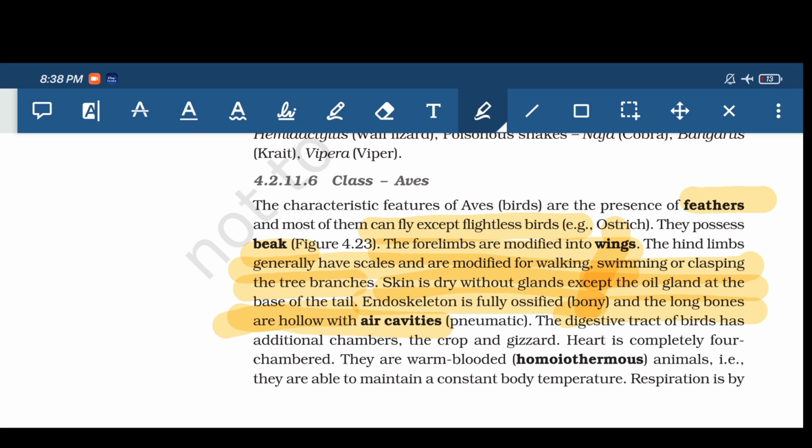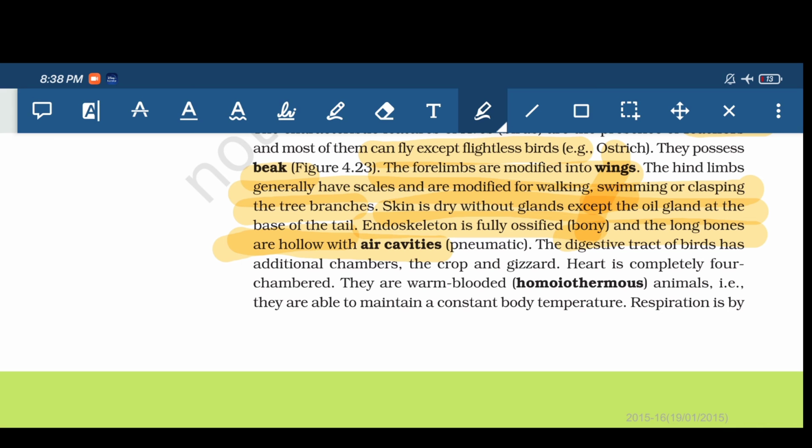The digestive tract of birds has additional chambers called crop and gizzard. This may be asked in theory exam or in NEET also. It is a very important point. Heart is completely four chambered, and they are warm blooded animals.